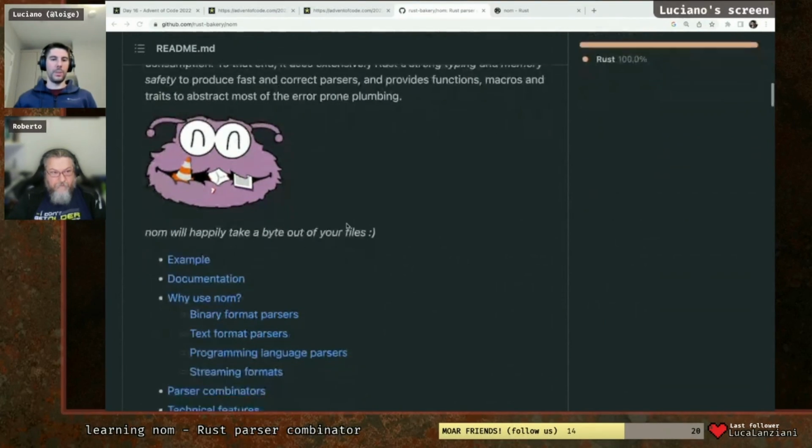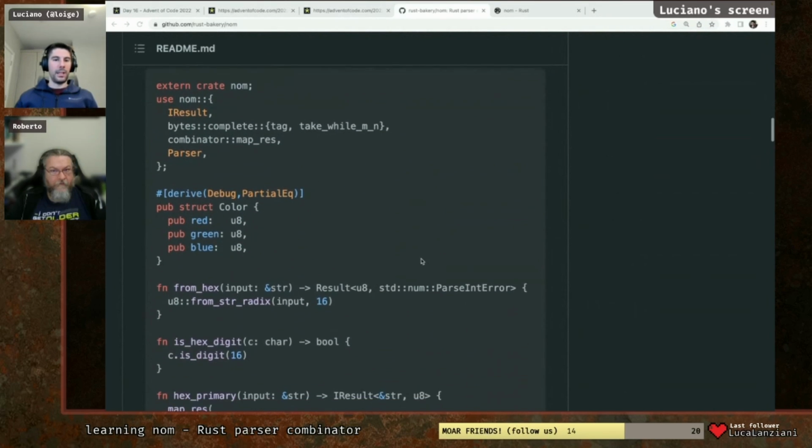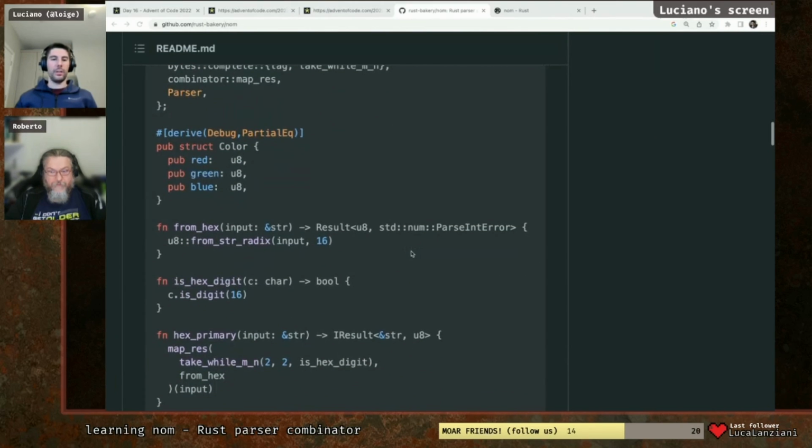Now, let's have a quick look at the README just to get a feeling of how to use it. So basically, Nom is based on the idea that you are incrementally consuming your input. You can use it to consume all kinds of inputs. It doesn't have to be a string. It can even be binary. It can even be your own custom type of input. Generally, we're going to be dealing with strings, at least for today, but keep in mind that it's built to be a very generic kind of parser. There are also examples of people that implemented a video codec, a video file parser, with Nom. So it's very flexible, very powerful if you want to use it.